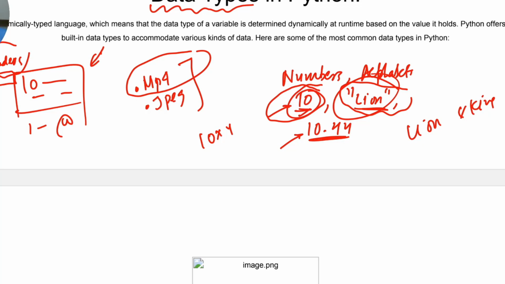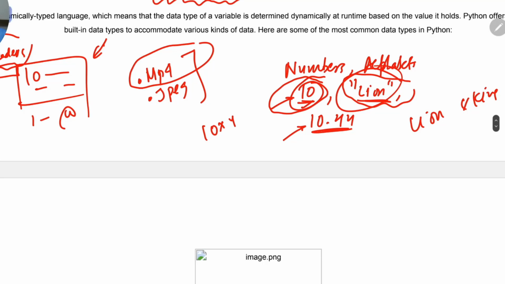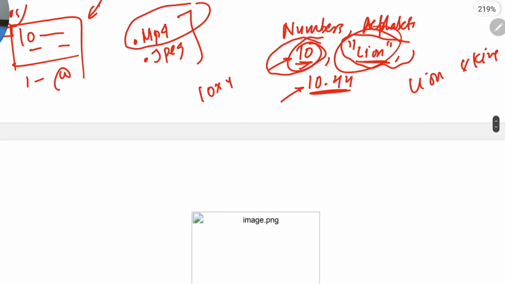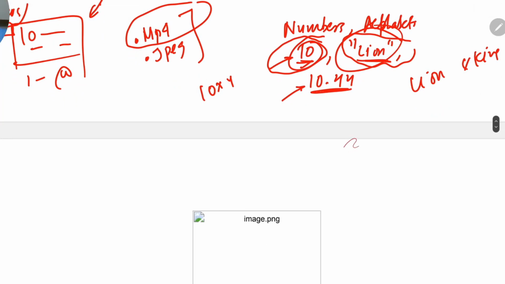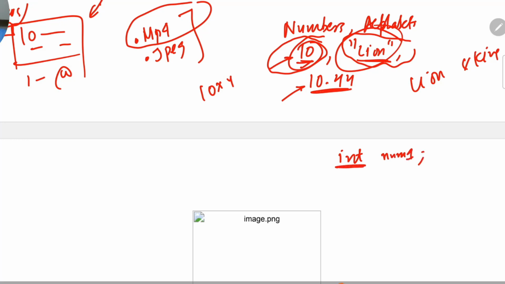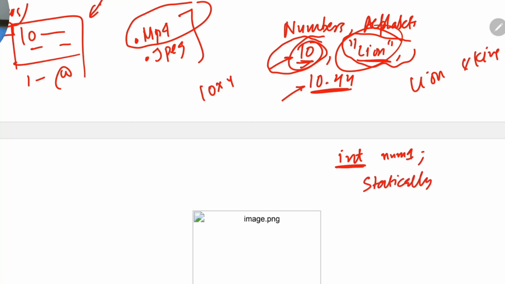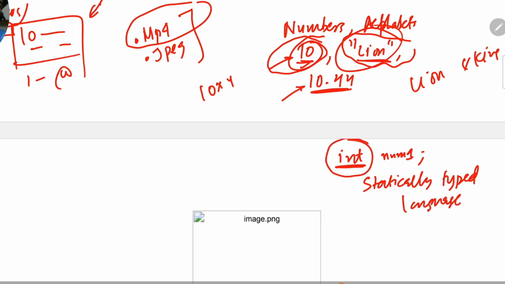So in here, the first line that you will see is Python is a dynamically typed language. So if somebody comes from a background of C, C++, they might have seen when they define something, they write integer, for example, number 1. And this int tells the computer that this number is an integer. These languages are called statically typed languages. So in that, upfront you have to mention what the data type is.